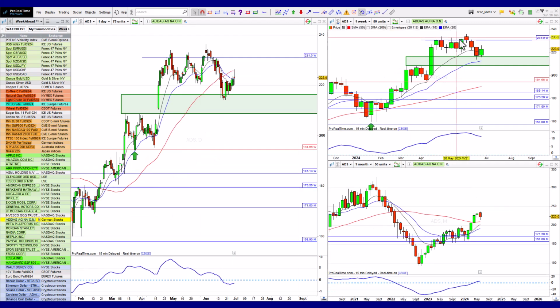Now we've got Adidas having come back down. This is really nice. Nice little bullish candle that's formed in this area. That could be a potential move to the upside. So I'm just going to mark that.